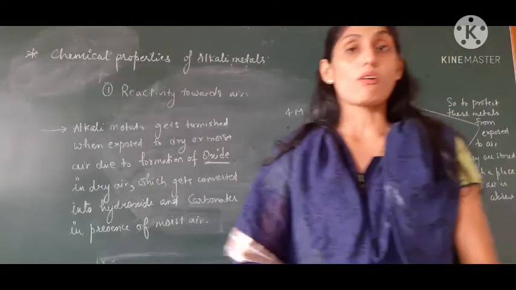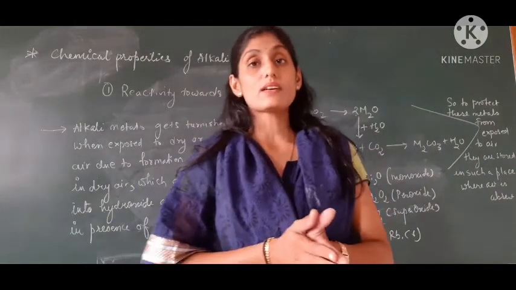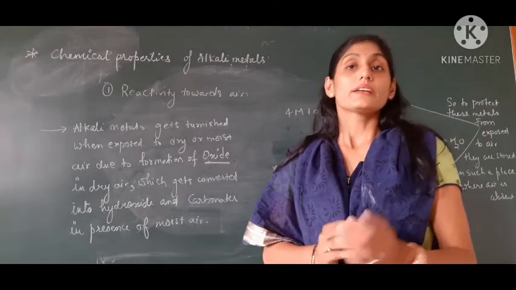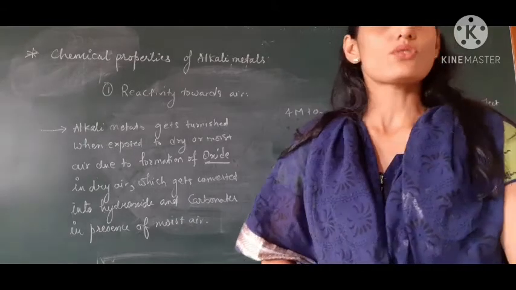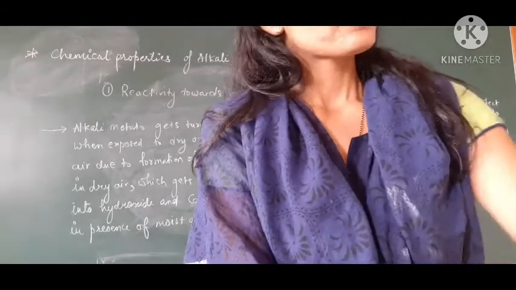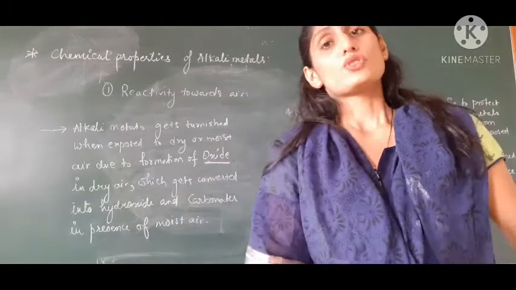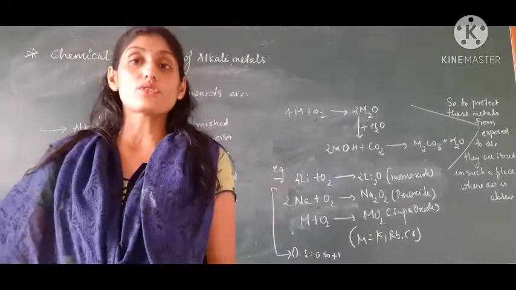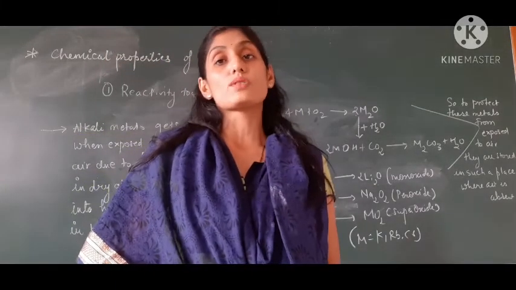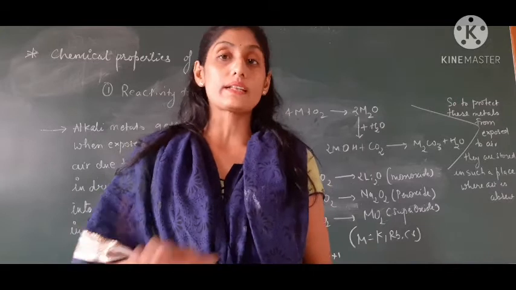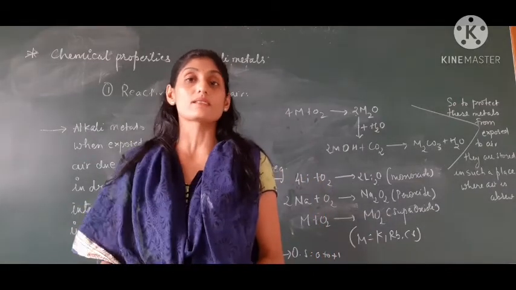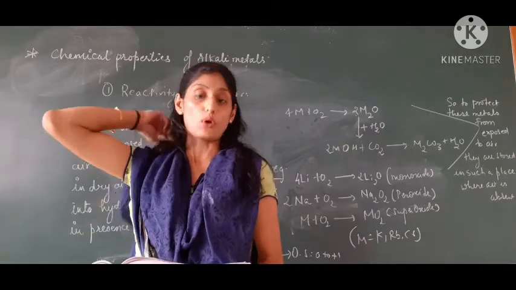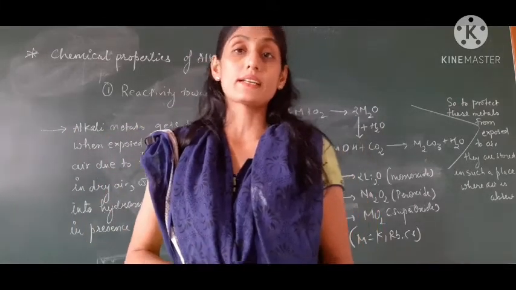Now we learn about their oxides, whether they are acidic or basic. Children, when we talk about the solubility of oxides, solubility means whether they dissolve in water or not. All of these dissolve in water to produce basic solutions. Now when we talk about stability, lithium oxide is more stable than the oxides of the rest of the metals, that is sodium, potassium, rubidium, cesium and francium, because lithium has a smaller size.